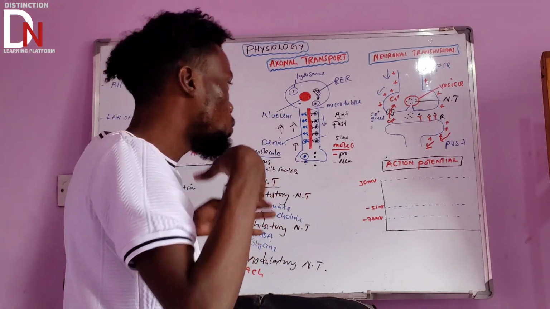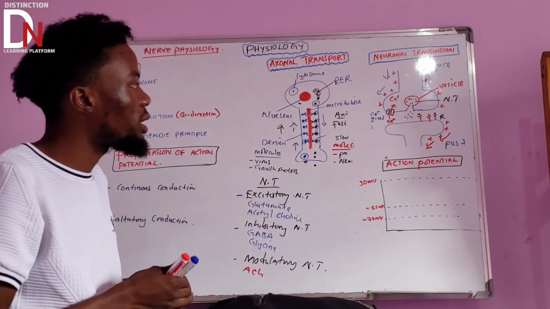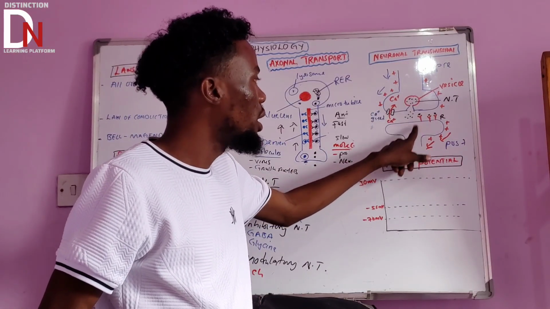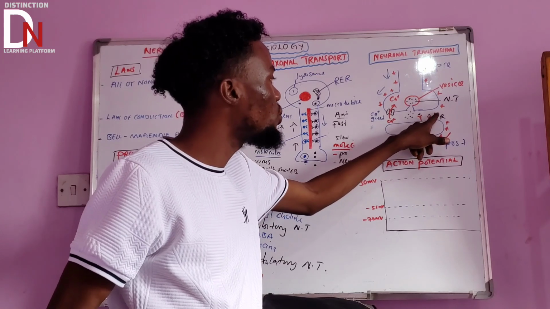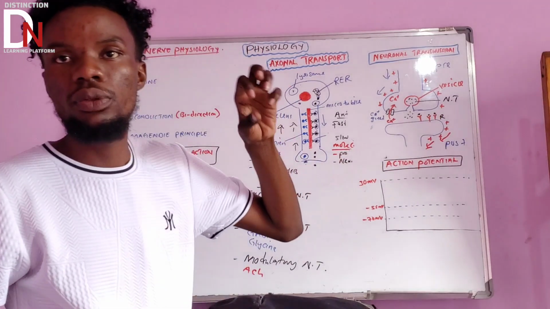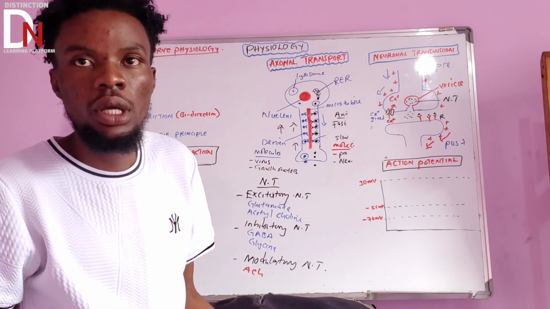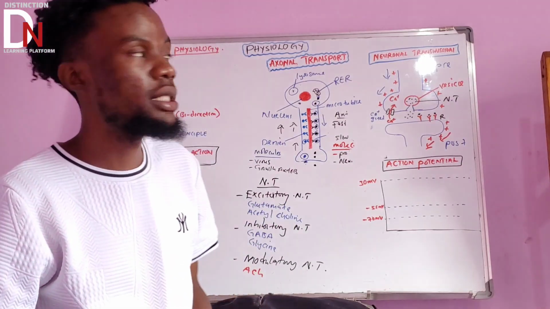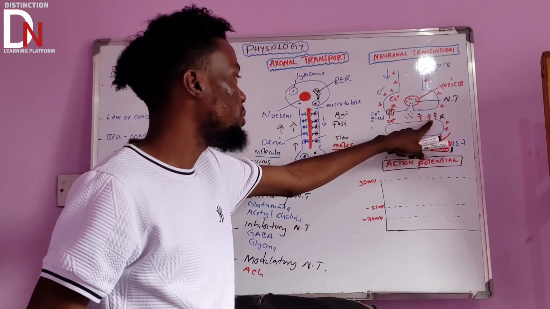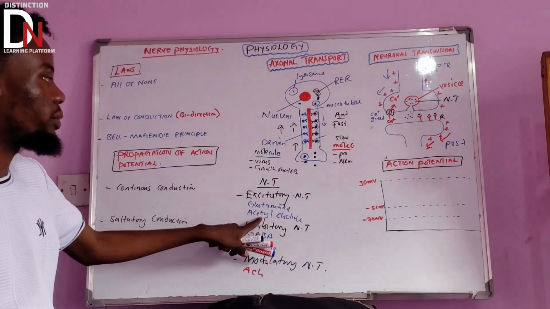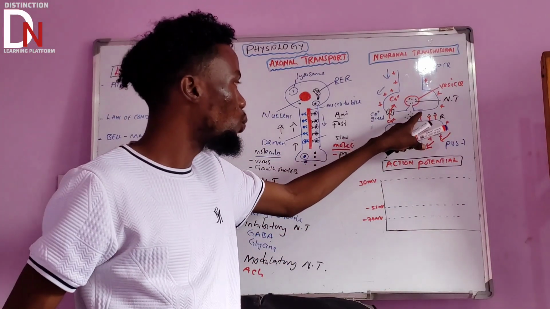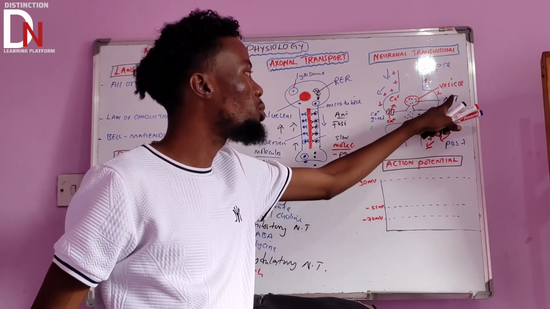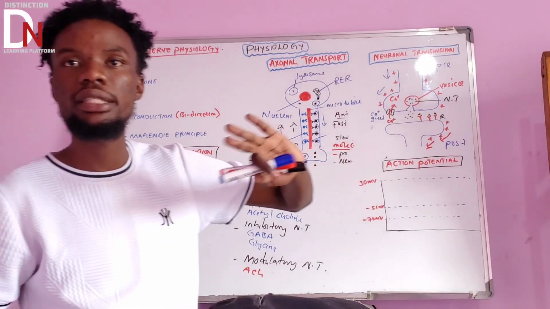But there is another important thing you need to understand. The question you can ask is: after this neuron has been activated, where does the neurotransmitter that has bound to the receptors go? It will depend on the type of neurotransmitter binding to this receptor. The most important one is acetylcholine. If this is acetylcholine, it's going to be broken down by a certain enzyme on the synaptic cleft.